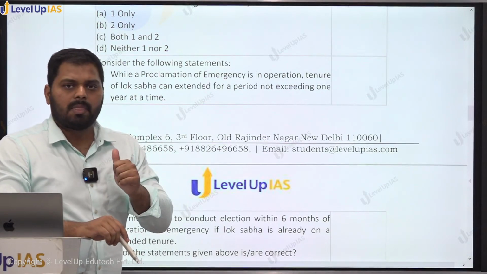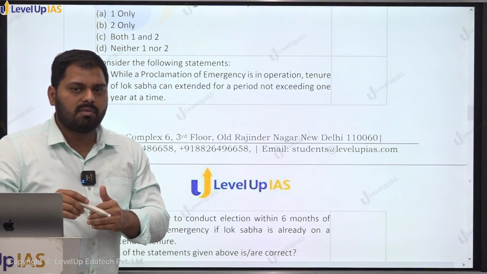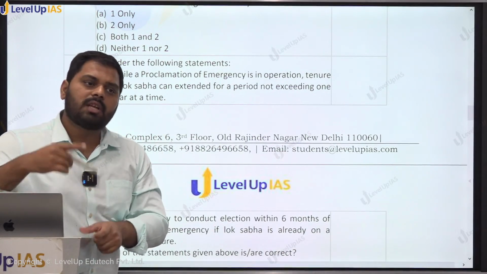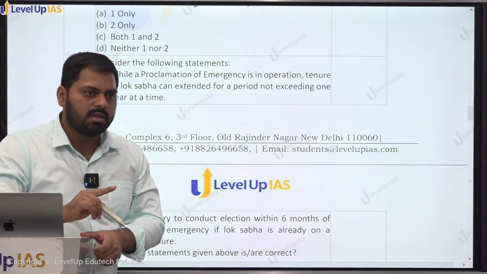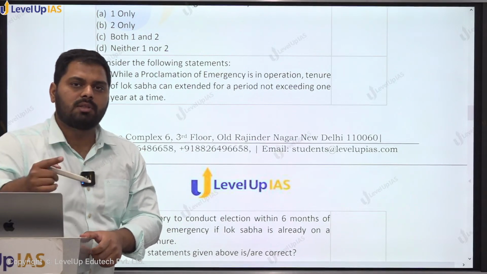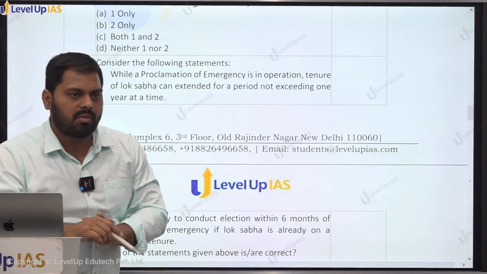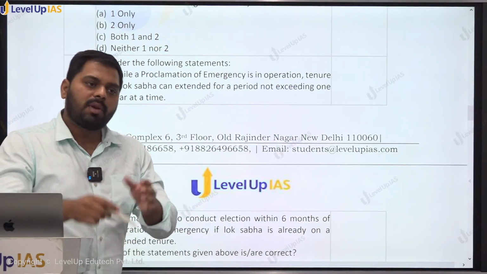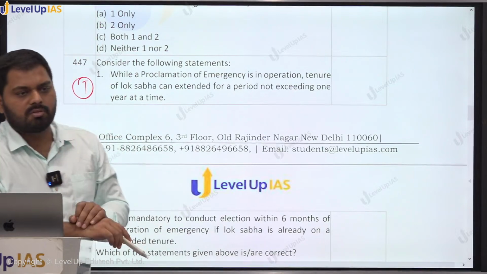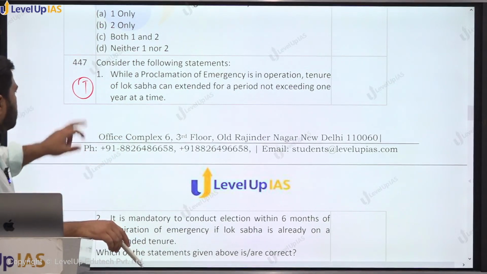1 साल के लिए. When it is about the emergency itself, national emergency, it can be extended for a period of 6 months and then required again 6 months, then required again 6 months. For a national emergency, any number of times, right? As far as required. President's rule up to 3 years maximum, right? So this is a true statement.